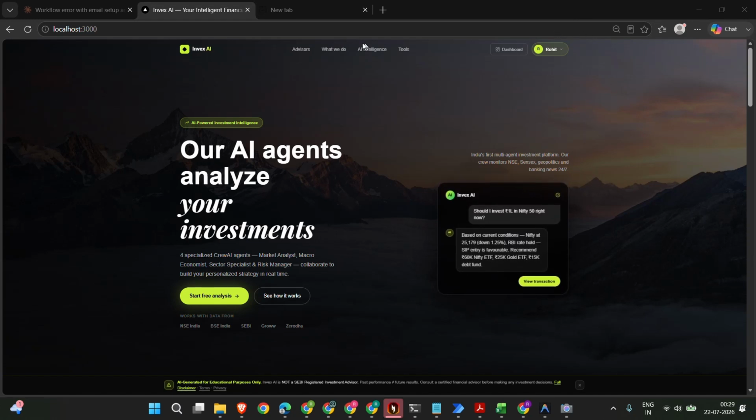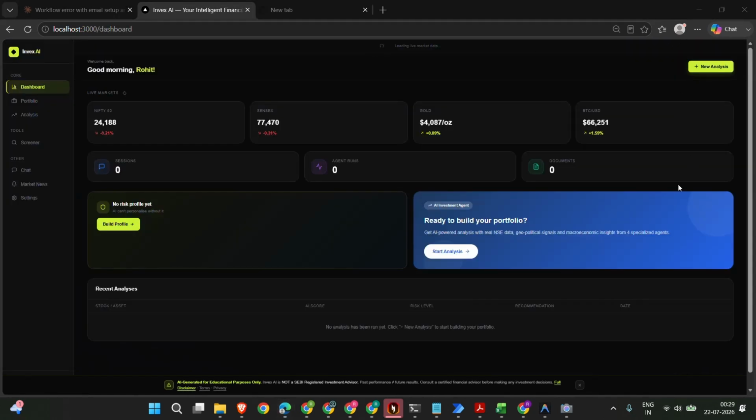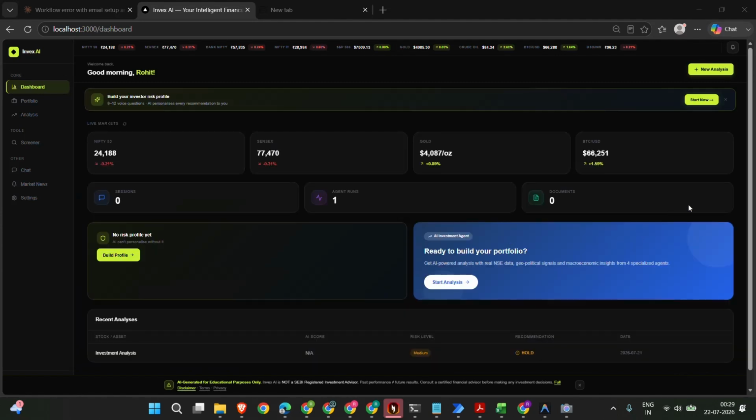So let me walk you through the dashboard. This is a command center that shows you Nifty, Sensex, Gold, and crypto at a glance. These show the agent runs, the documents, and the sessions that you had. So nothing here is decorative.